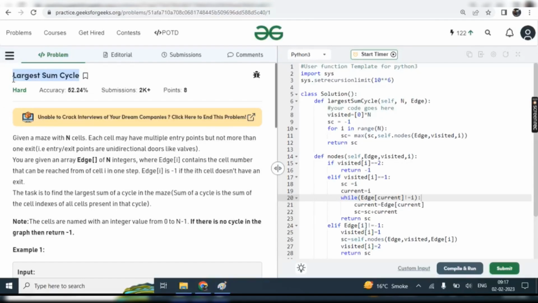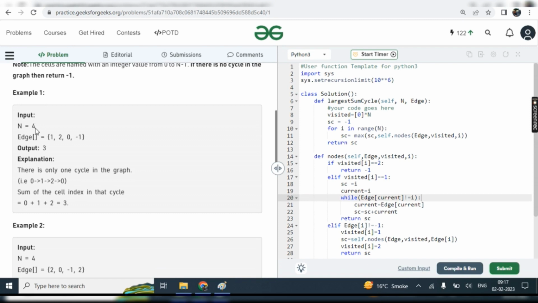Okay, what is it? It's largest sum cycle. So what exactly is given here? Here we just have an integer n and the array Edge. n is nothing but the length of this array Edge, and we need to find a cycle from this Edge array and the maximum weight of the cycle.